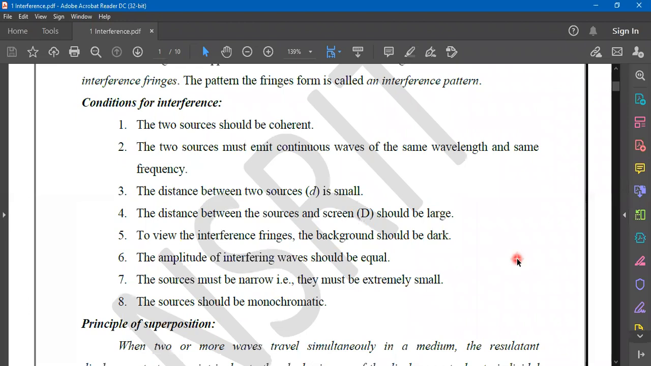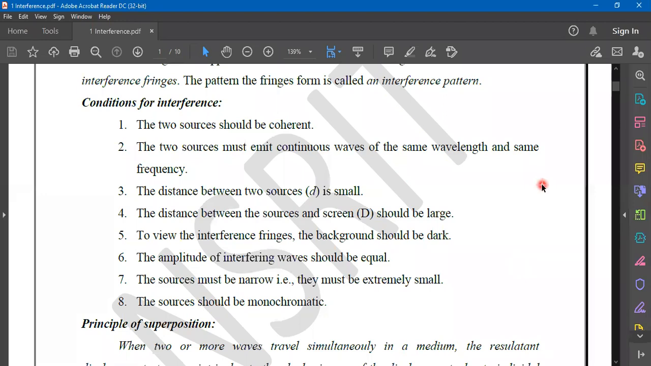So what are coherent sources? If the phase difference between the waves generating from these two sources is constant over a period, then the two sources are said to be coherent sources. So it is a mandatory requirement for obtaining interference. And of course, after that, so many other experimental requirements are there.